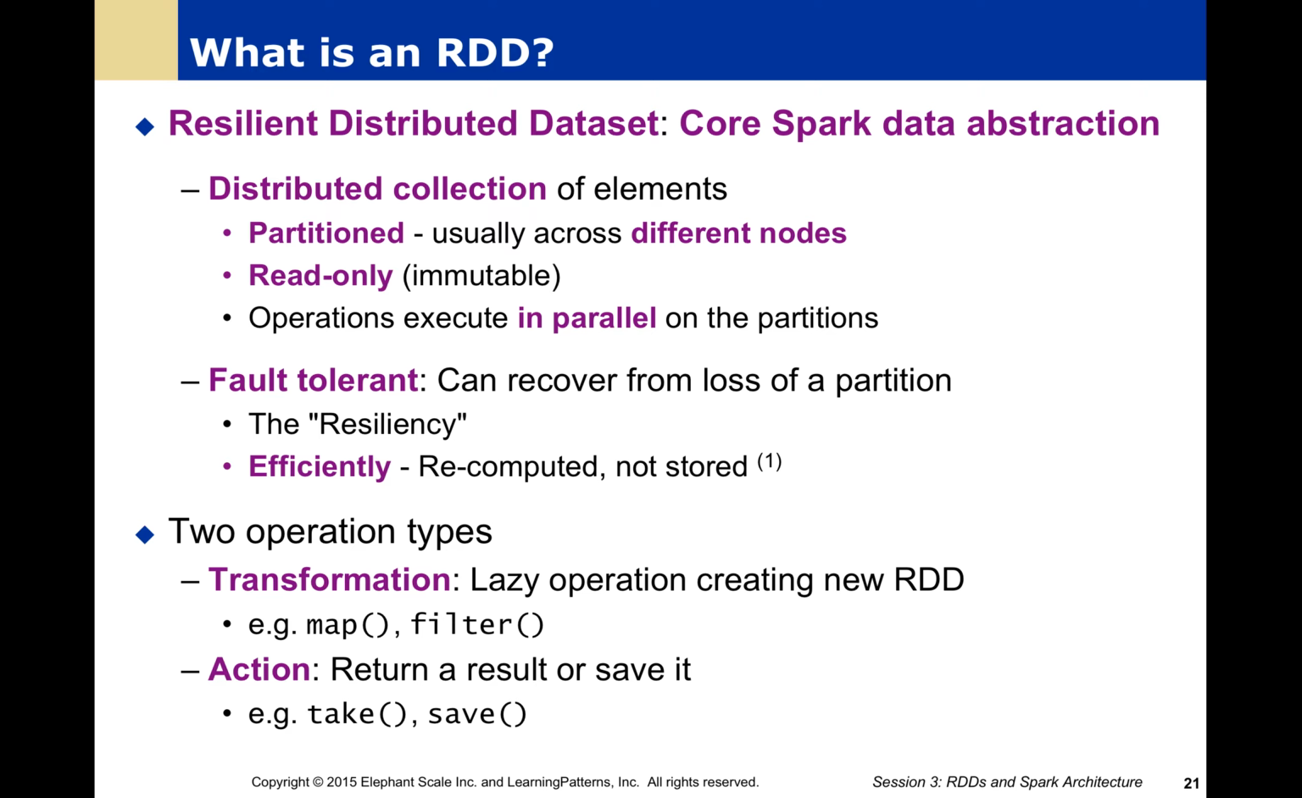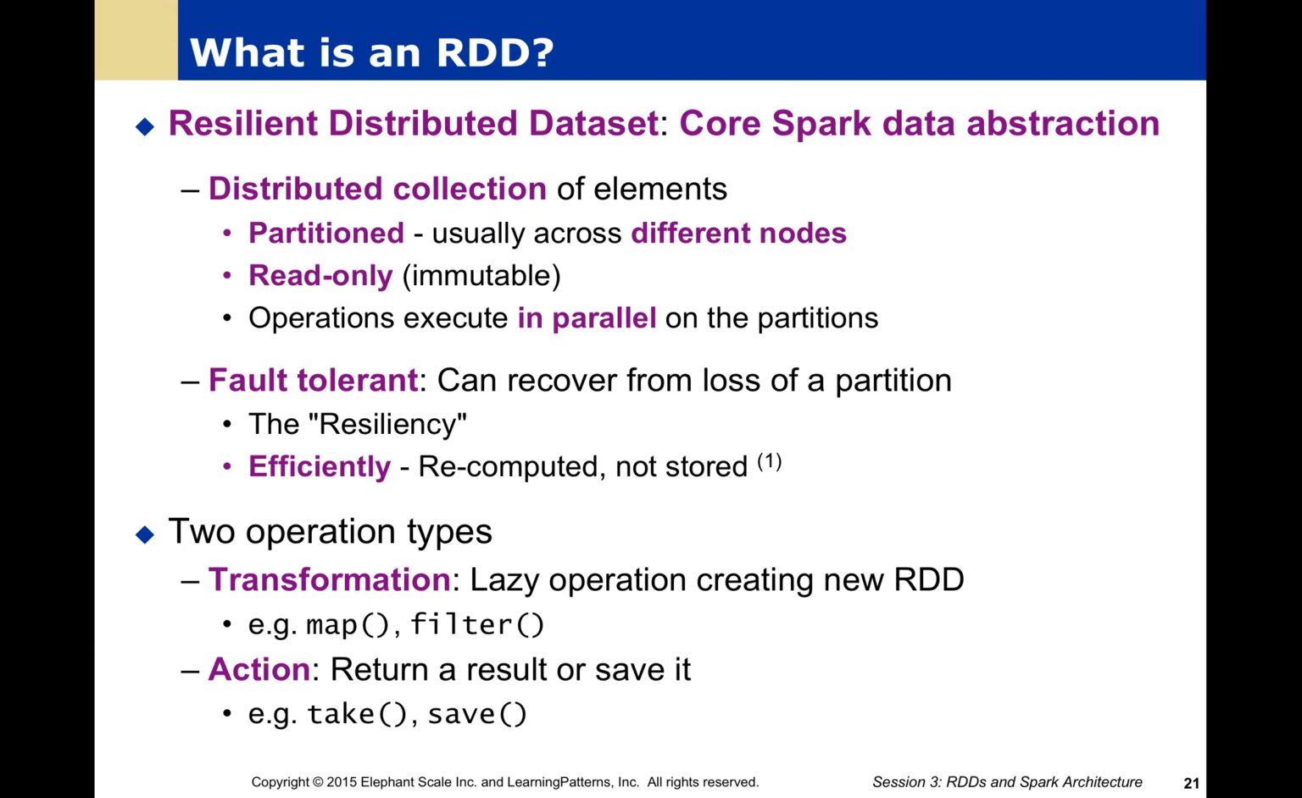So if we have a loss of a partition, again, we need to build resiliency into the system, and we want to do it efficiently. We don't want to necessarily have to store a bunch of different redundant copies of our data. Instead, we're going to be able to take advantage of the data lineage, able to recompute this data.